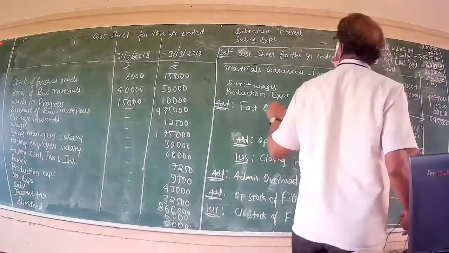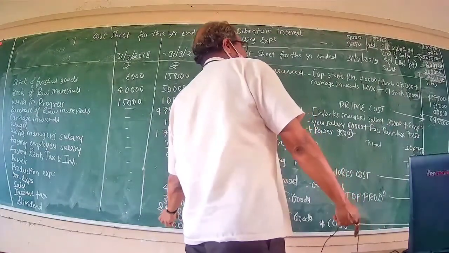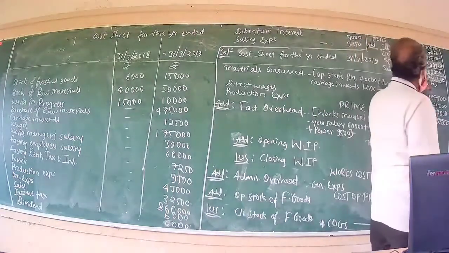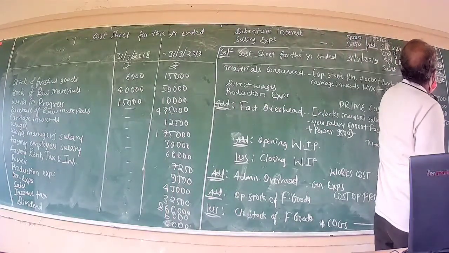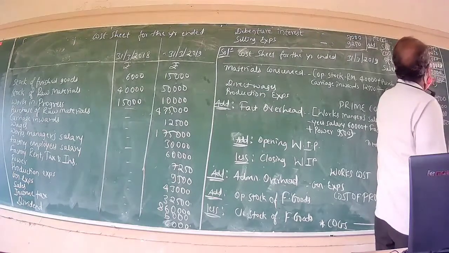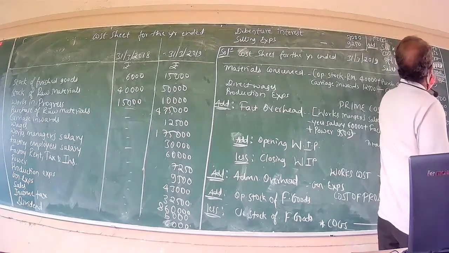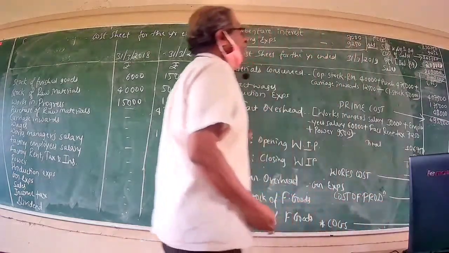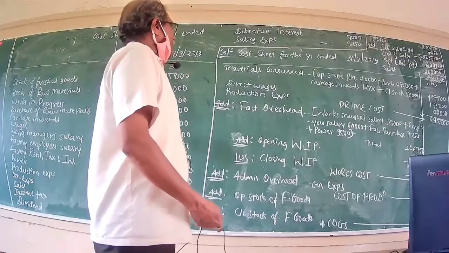Now, in this problem, sales information is given. Sales stood at 8,60,000. Thus, sales at 8,60,000 and cost of sales at 8,40,000. The balancing amount definitely reflects the profit. In this problem, profit stood at 20,000. Thus, this is the format pertaining to the preparation of your cost sheet. Now, you have to be well versed with the preparation of the cost sheet.